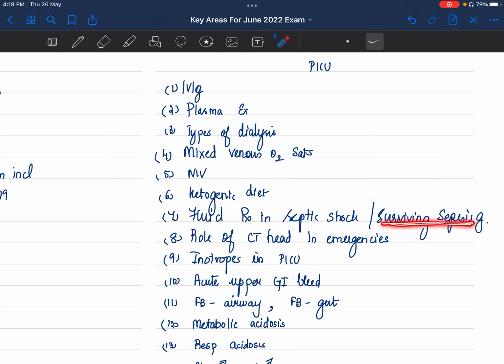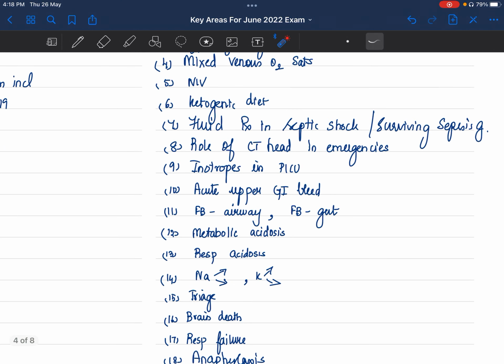Septic shock, surviving sepsis guidelines, initial how much fluid to give, how to give, what fluid to give, colloids, so those parts you have to know. Role of CT head in emergencies, inotropes. Acute upper GI bleed, how do you manage acutely? Foreign body in airway, foreign body gut, you should know.